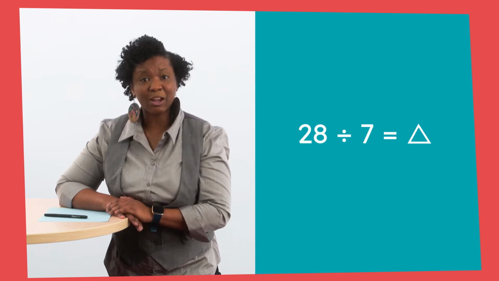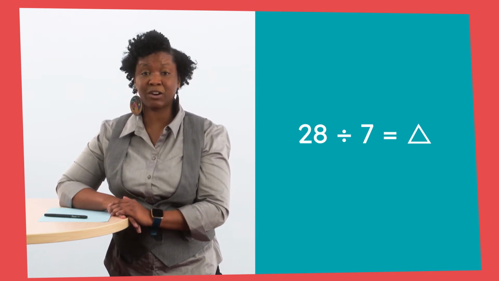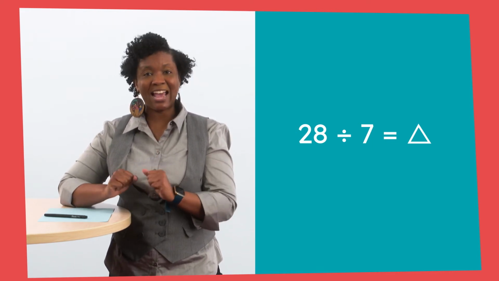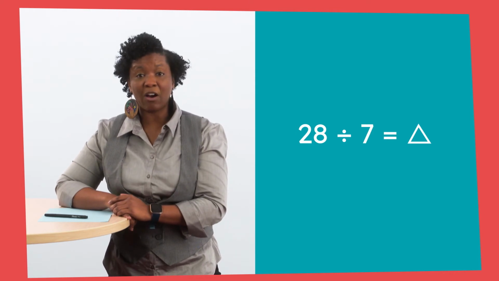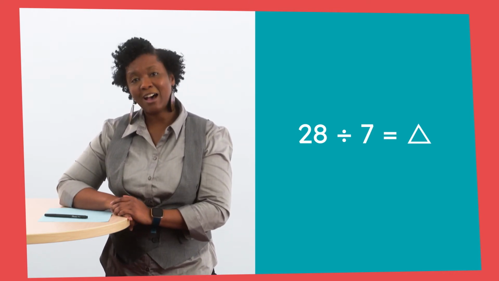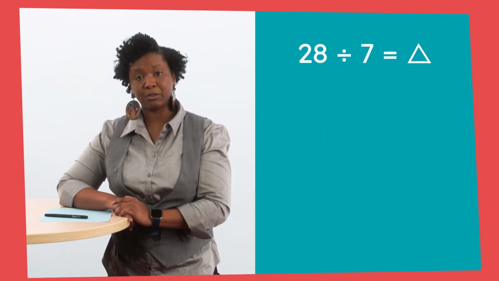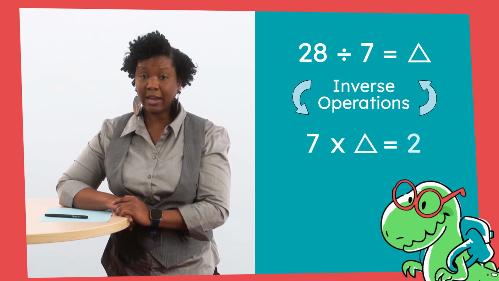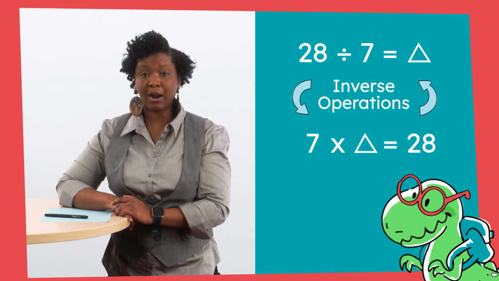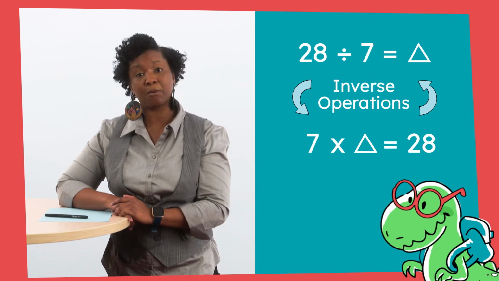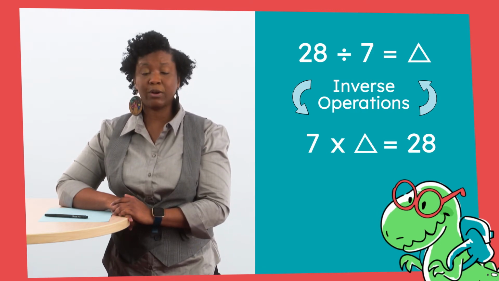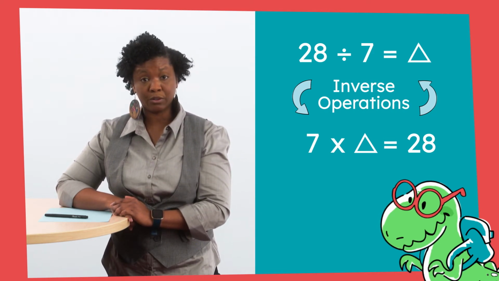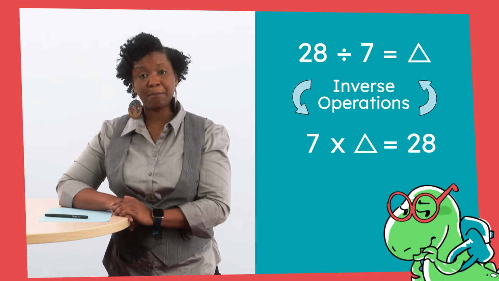Oh, what's that? You remember from school that we can also use the inverse operation and create a multiplication problem to help with division? That's a fantastic idea. Can I share your thinking with all of your friends? Awesome! When using the inverse operation approach, we can solve this problem with the equation 7 times triangle equals 28. Both of our equations show the same problem because multiplication is the inverse operation of division. Can we use one of the equations to help me figure out how far I need to walk each day to meet my goal? I'll wait so you can solve this problem on your paper.